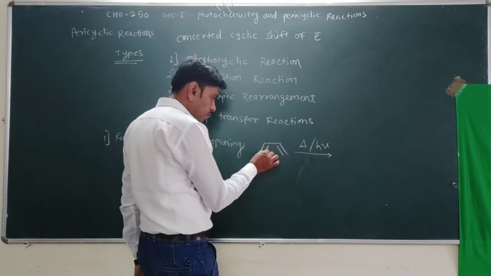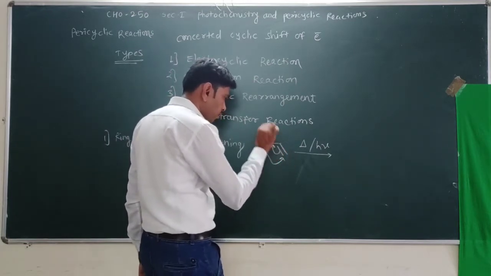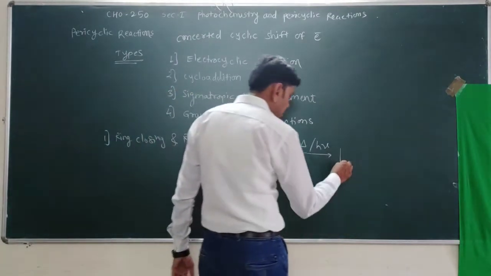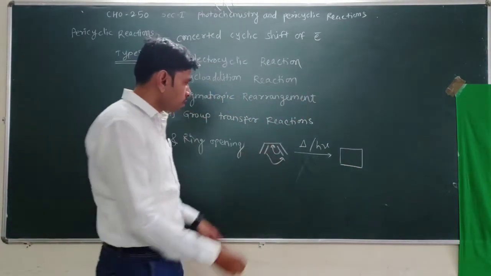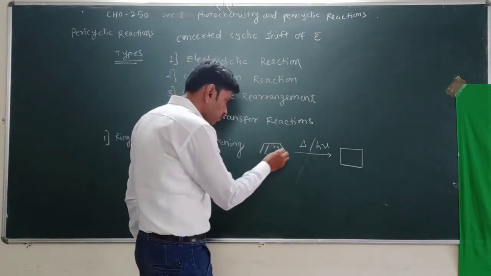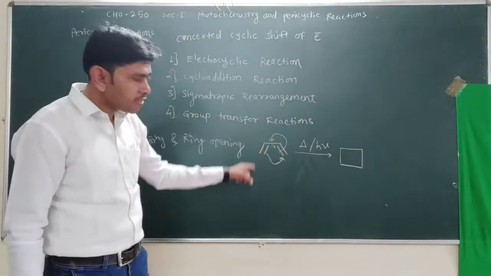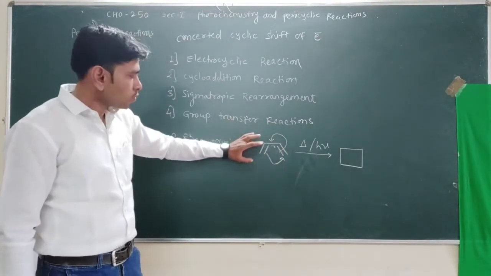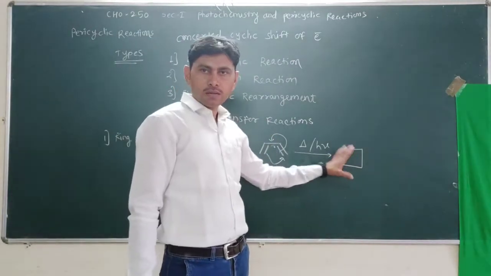In this reaction, the pi electrons shift here, this bond shifts here, and there is formation of a cyclic product. So here is a cyclic shift, clockwise or anticlockwise; electrons are shifted in a cyclic manner, and we obtain a cyclic product.